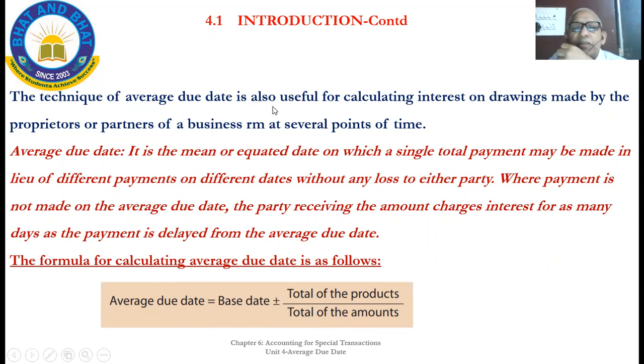Here, the technique of average due date is also useful for calculating interest on drawings made by the proprietors or partners of a business at several points of time. This RM, just neglect it. This is wrong typing. Actually, it is from, FROM, at several points of time. That word is not required. You can have only partners of a business at several points of time. Take the photo and read also once.